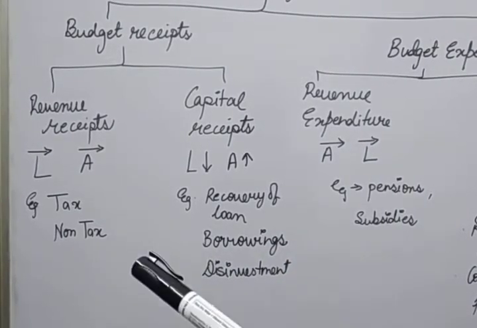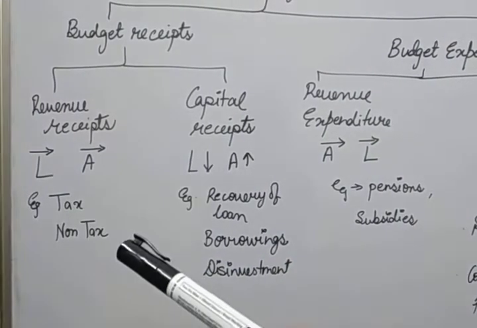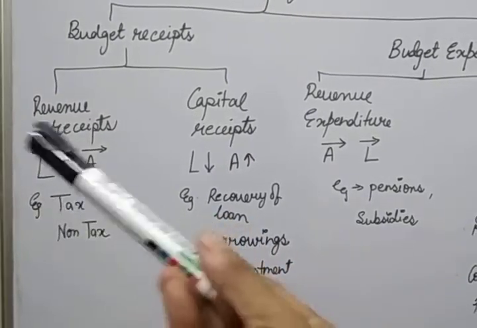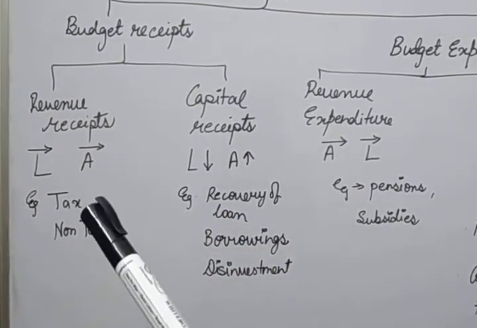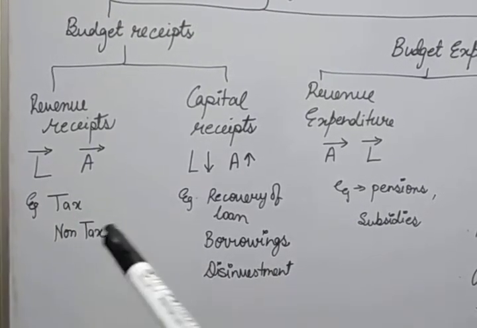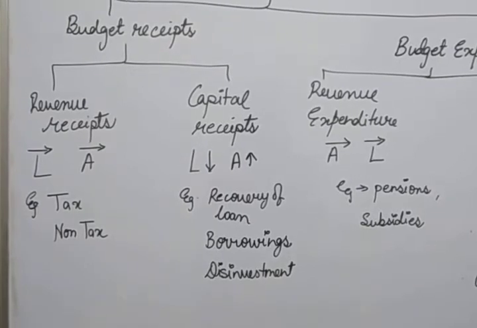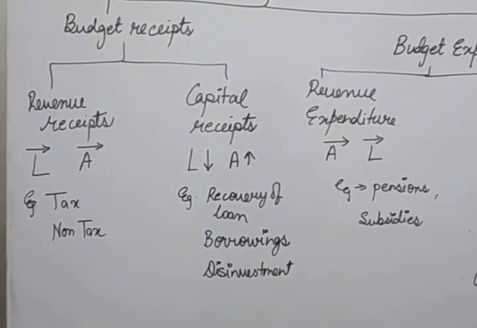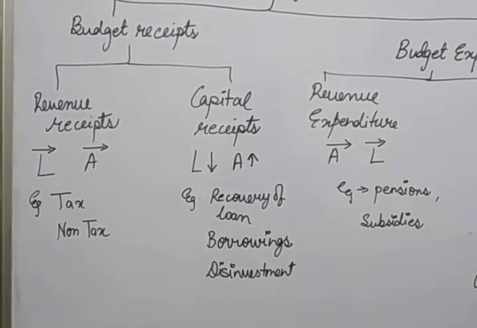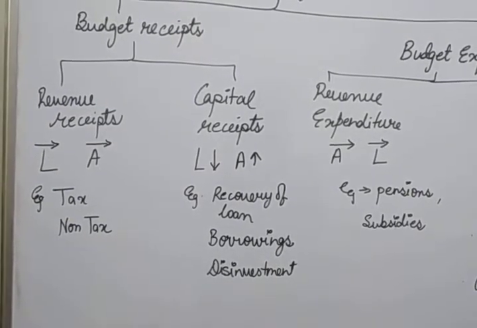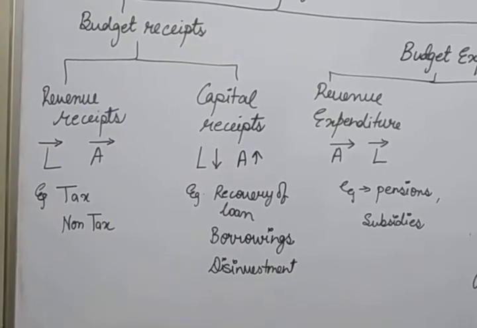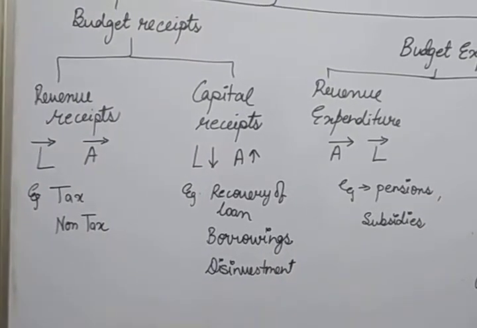Tax is a compulsory payment to the government without expectation of direct benefit. So that means no liability over the government. Tax is further classified into two parts, direct tax and indirect tax. The second example is non-tax. Non-tax receipts are those receipts which are received from sources other than taxes. Examples I have already given you: fees, fines, penalties, gifts, grants, interest, all such things.